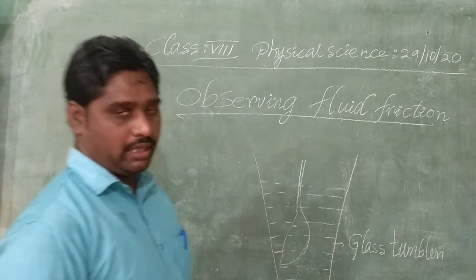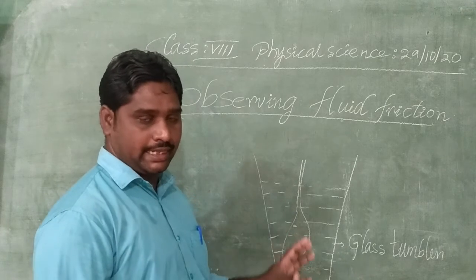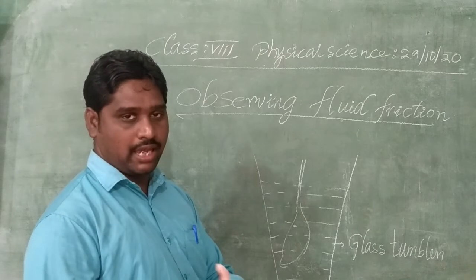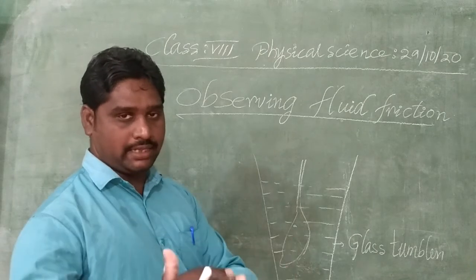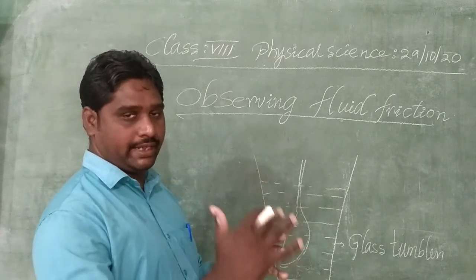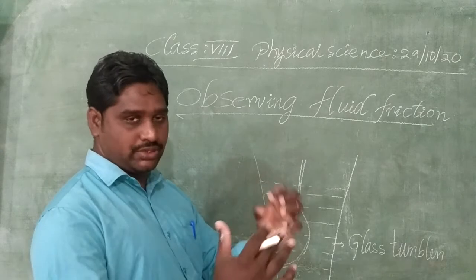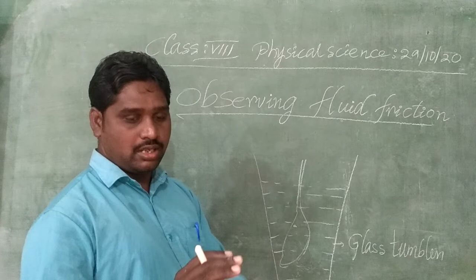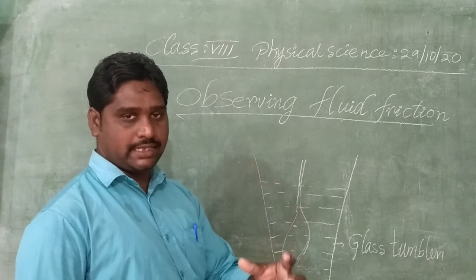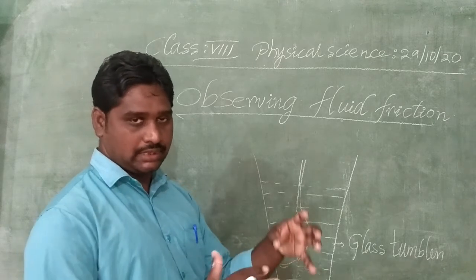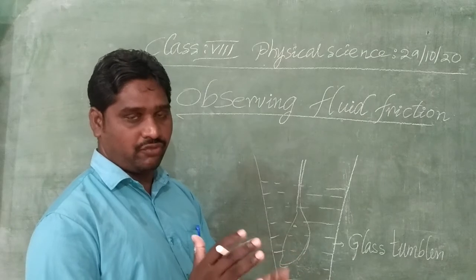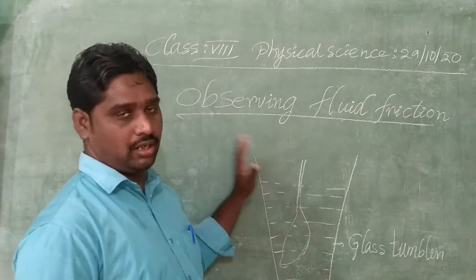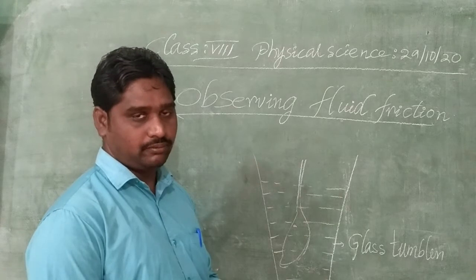Students, due to this frictional force between liquid layers, and between liquid layers and the glass surface, the speed of the whirling water gradually decreases, and after a certain time it finally comes to a stable state. This is called fluid friction.